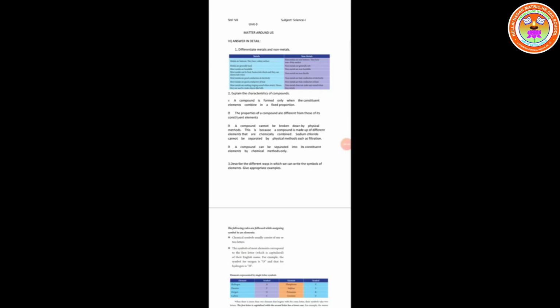For example, we know that water is H2O. So two hydrogen chemically combined with one oxygen. So the ratio is fixed for all the states, solid, liquid or gas. So a compound is formed only when constituent elements combine in a fixed ratio or proportion.